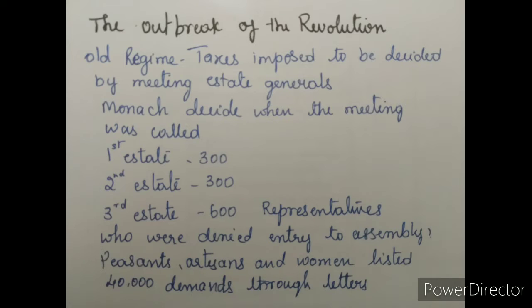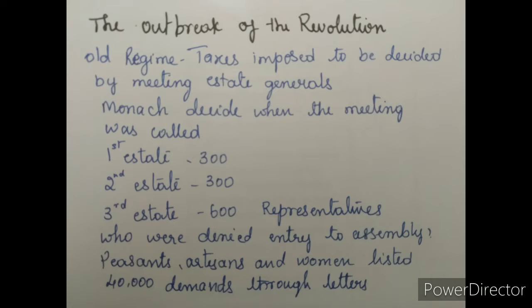On May 5th, 1789, Louis XVI called together an assembly of the Estates General to pass proposals for new taxes. A resplendent hall in Versailles was prepared to host the delegates. The first and second estates sent 300 representatives each, who were seated in rows facing each other on two sides, while the 600 members of the third estate had to stand at the back.